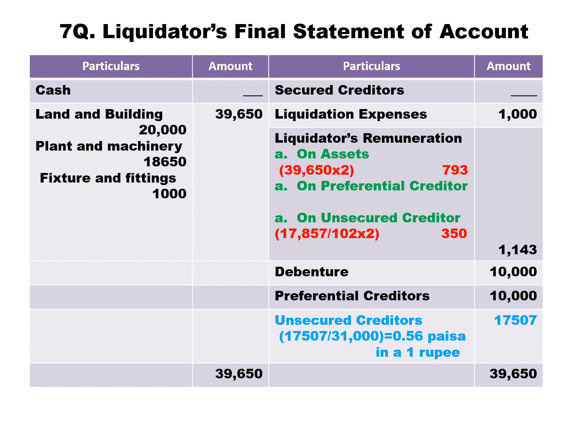On assets, 39,650 into 2%, so we get 793. So on assets 2%, 793. On preferential creditors, no, we should not calculate. On unsecured creditors, keep it pending. Don't calculate remuneration on unsecured creditors, because we should check whether a sufficient amount is available or not.